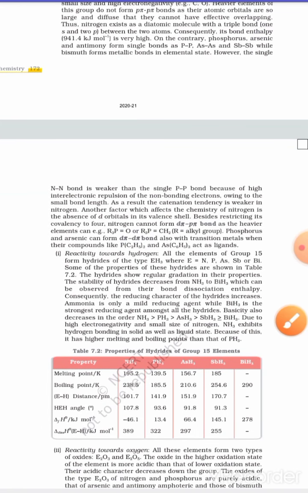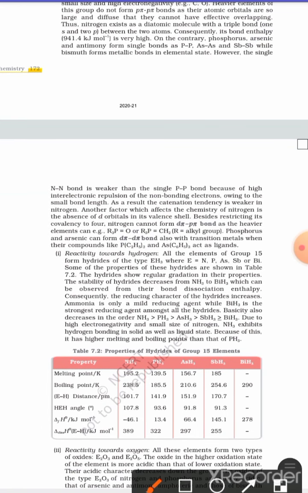Catenation is also shown only by nitrogen and phosphorus, but in comparison, the catenation property is greater in phosphorus because of the stable single p-p bond. The other elements are able to form d pi multiple bonding, while nitrogen only forms p pi bonds. The reason is the unavailability of d orbitals, which are available in other elements of the same group.